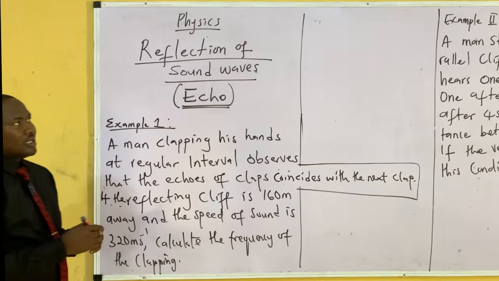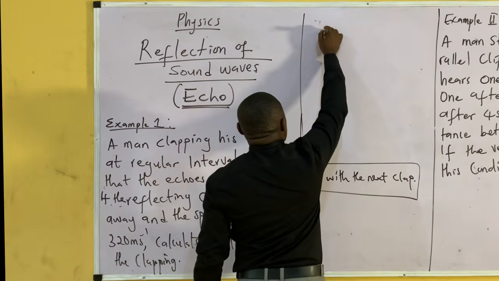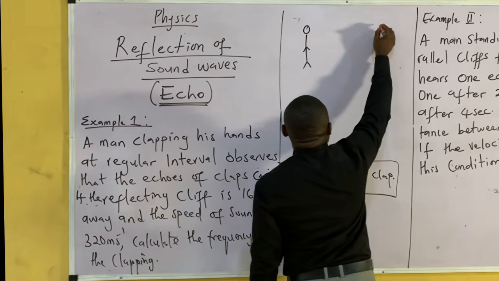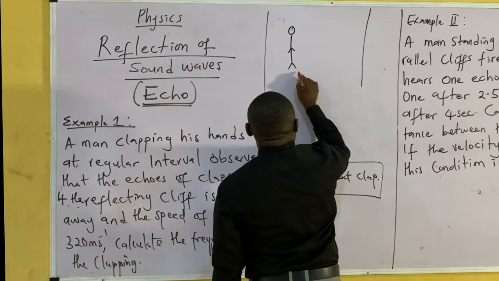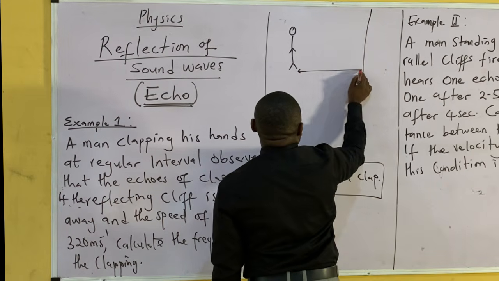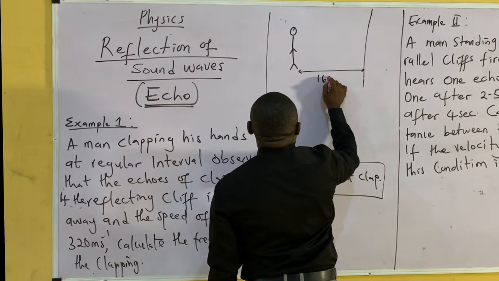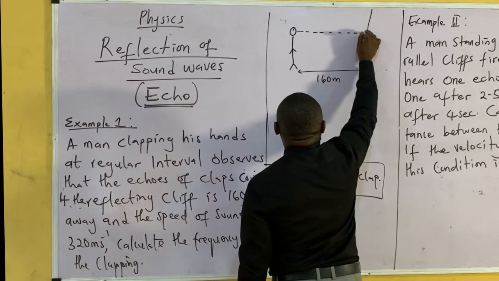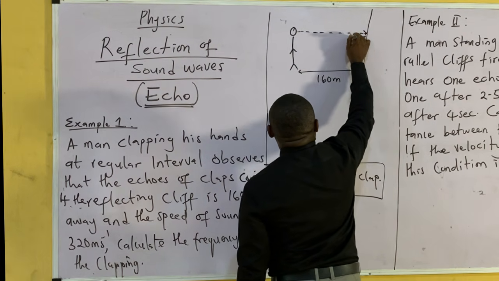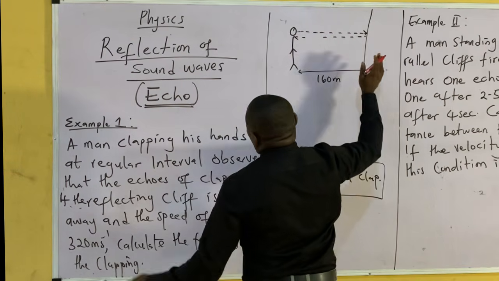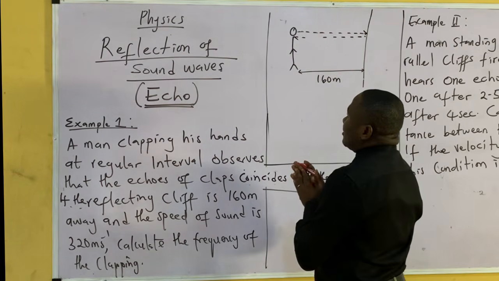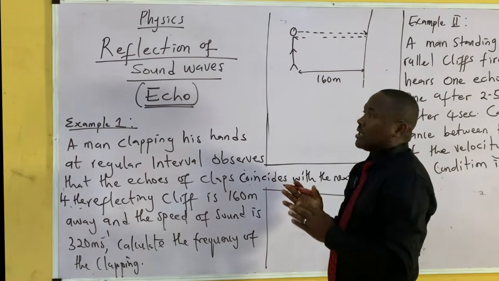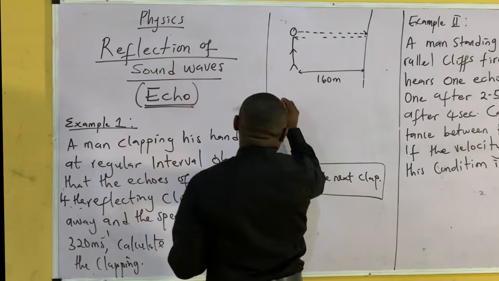Now you realize that, let's assume this is the man. This is the man standing, clapping, and he's 160 meters away from a cliff. So the sound would definitely travel in this direction and return back to him. Because he was clapping at regular interval, there was some interference of the clap. So how can we solve this?